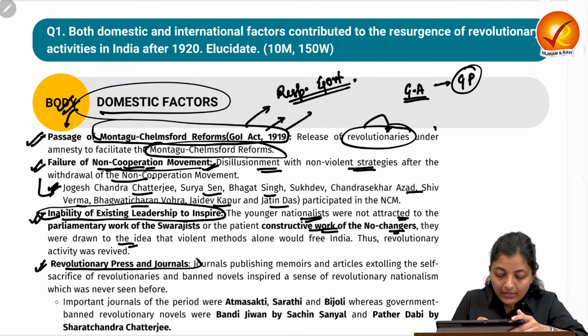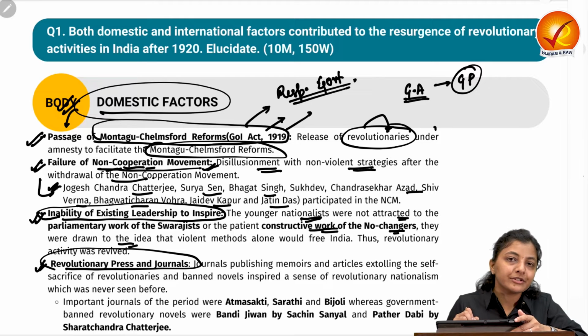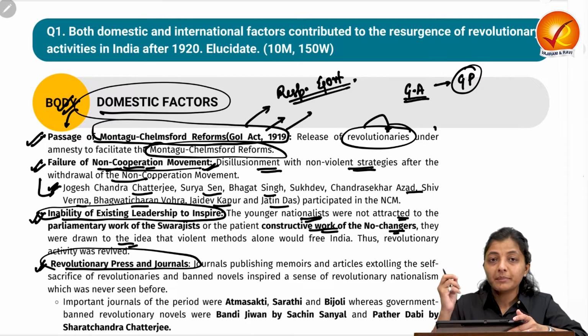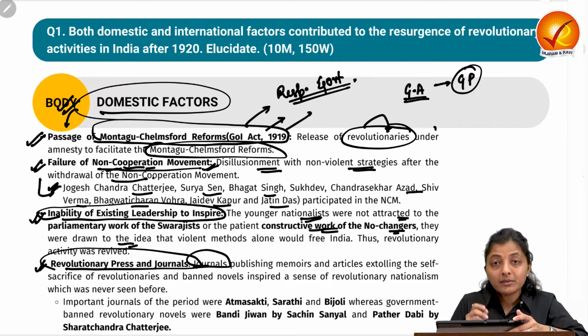Next is the role of the press and journals, which praised these revolutionaries to the maximum. There were journals that published the memoirs of these revolutionaries.